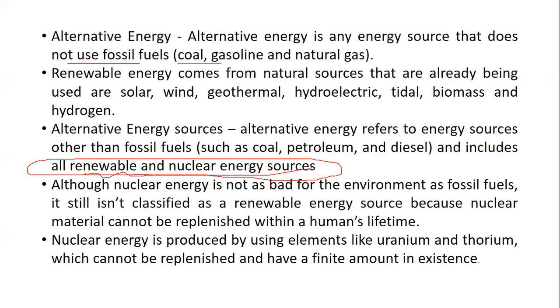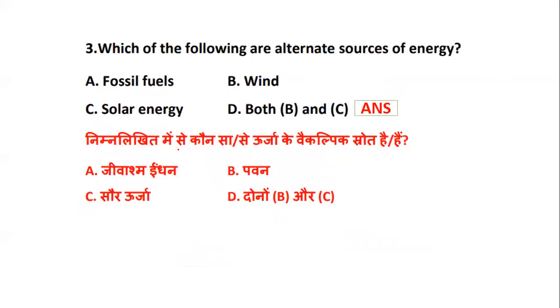So alternate energy refers to energy resources, including renewable and nuclear energy. And why does nuclear not count as renewable? Because it cannot be replenished, it means it cannot be renewed. Hence, for the given question, the alternative source of energy can be wind energy as well as solar energy.